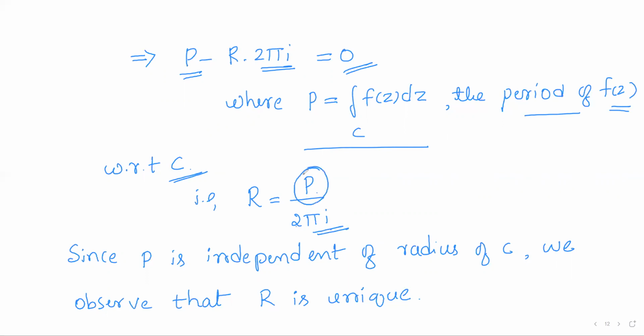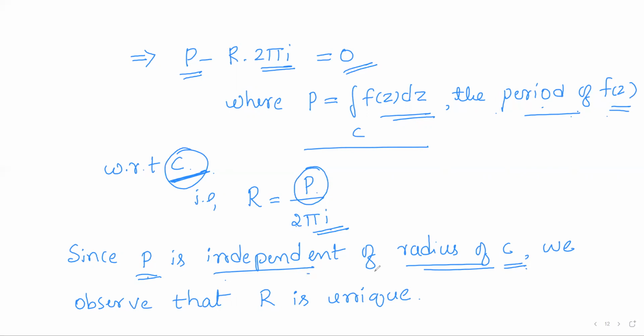So it depends on the value of the period of f of z with respect to the homology basis element C. But previously we have observed that the period of f of z is independent of the choice of C. So whatever circle you choose in that annulus, the period of the function remains constant. So the period of f of z with respect to any homology basis element, that is with respect to any circle in that annulus, is constant.